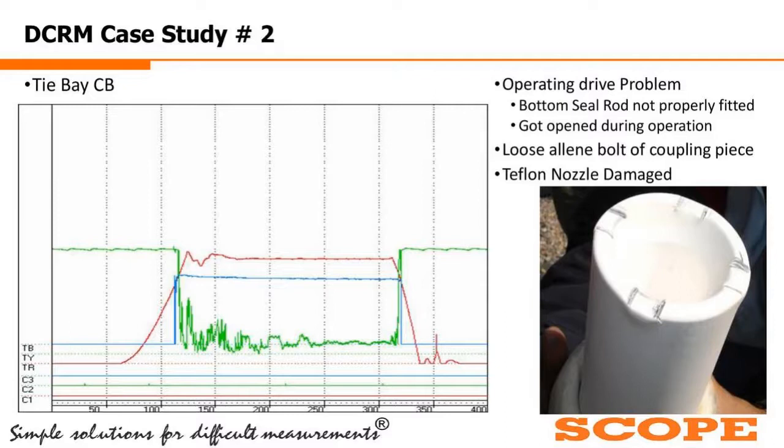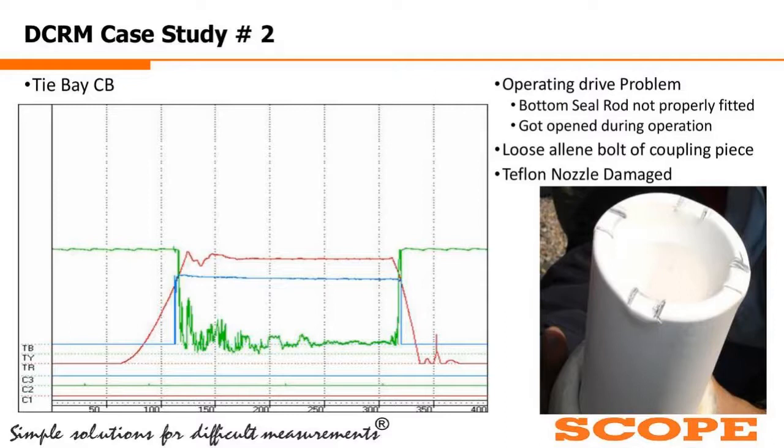The second case, let us take, was from another utility. It was a tie bay breaker. One fine day, during their periodic testing schedule, they noticed the signature was not proper, similar to the earlier one.